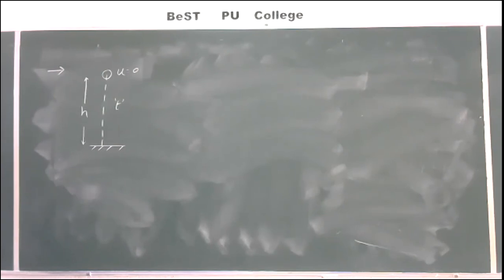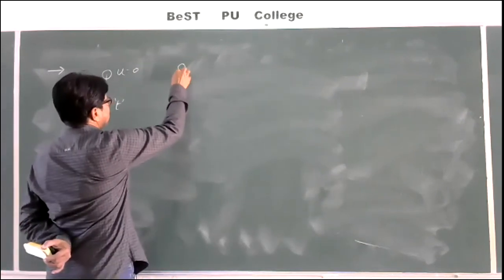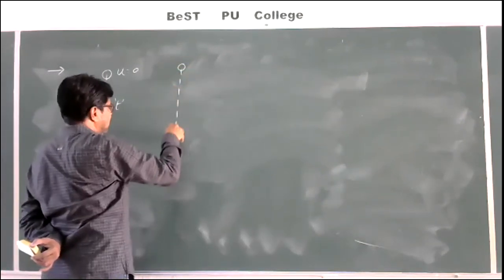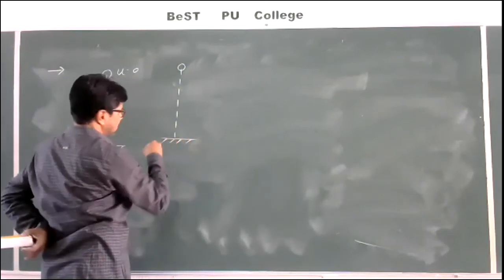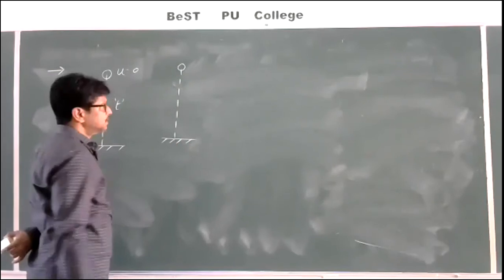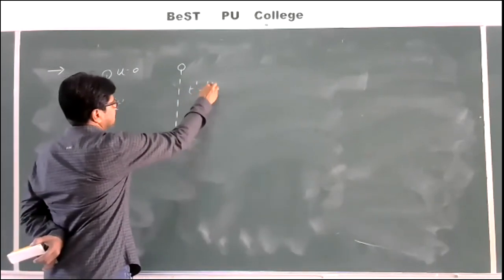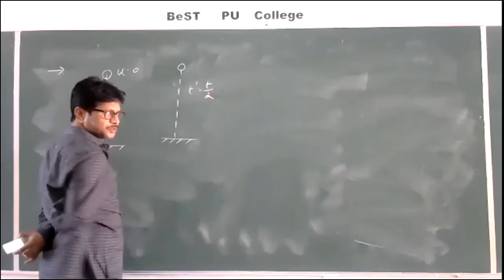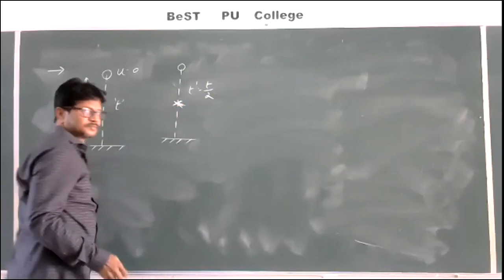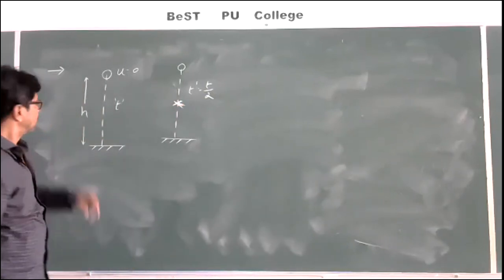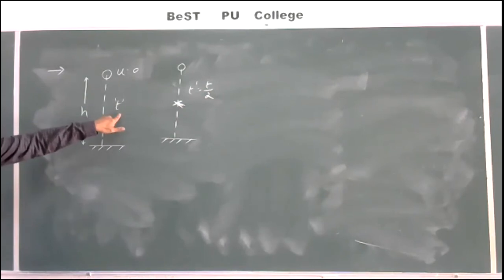Now what their problem is, at what height the body will be exactly after t by 2 seconds. If it is dropped from a height h, it takes a time t.